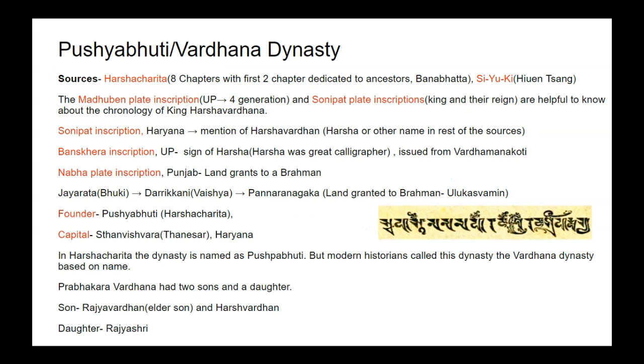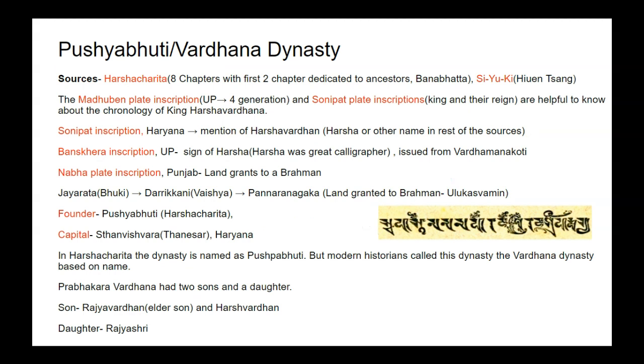Si-Yu-Ki, and it was travelogue of Buddhist monk Hiuen Tsang. Then there are copper plate inscriptions issued by Harshavardhan or King Harsha, and these also give some detail about Harshavardhan's Empire. So important copper plate is Madhuban plate inscription at UP.